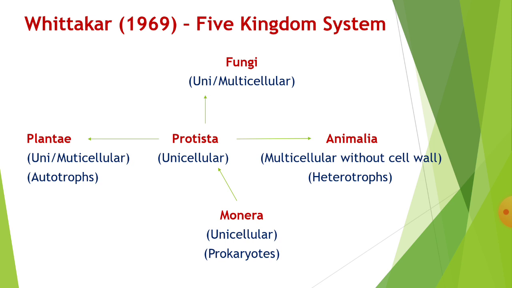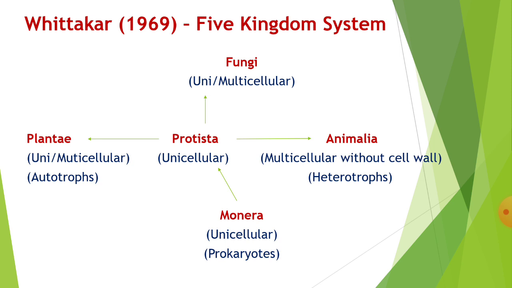That is known as autotrophs, and there is another term, heterotrophic. Hetero means depend on other, trophic means nutrition. So for nutrition they depend on other animals or other plants for food. So in this kingdom Plantae, he placed autotrophic plants which are unicellular or multicellular.